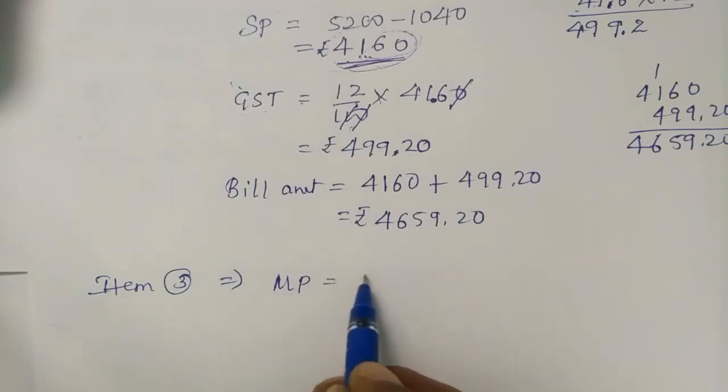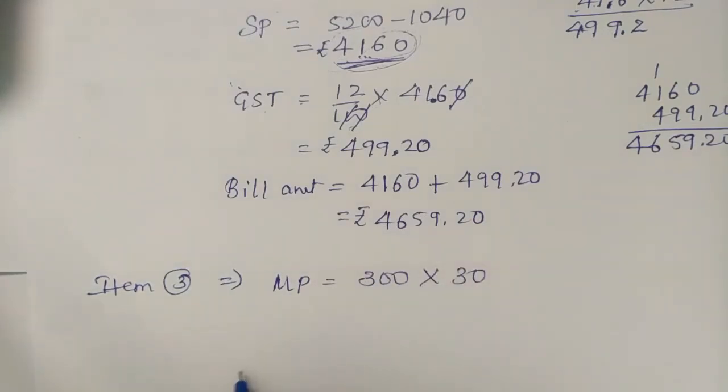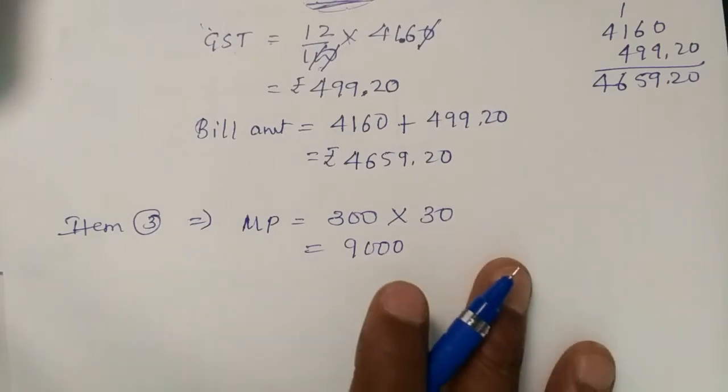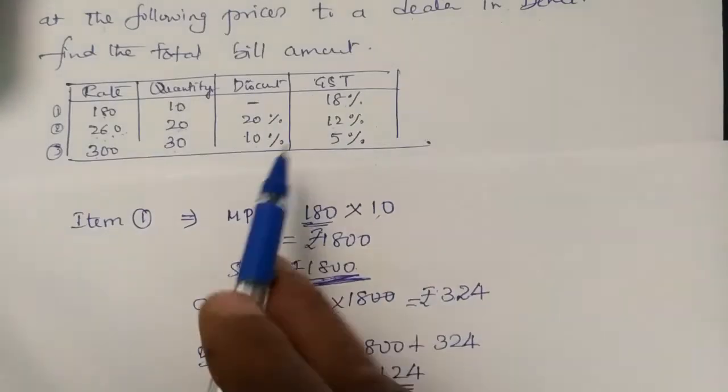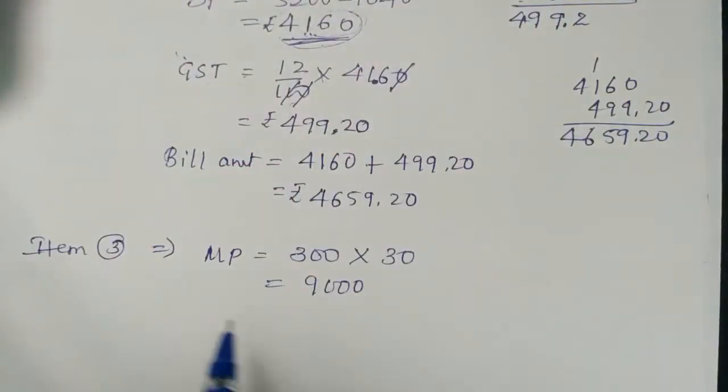The item 3 market price is how much? 300. How many numbers is he buying? 30 numbers he is buying. So totally 9,000 rupees charged. Before writing the selling price, he is giving a discount, right? Look here. If there is no discount, the selling price is directly the same. 10% discount is being given, so we need to get the discount first.